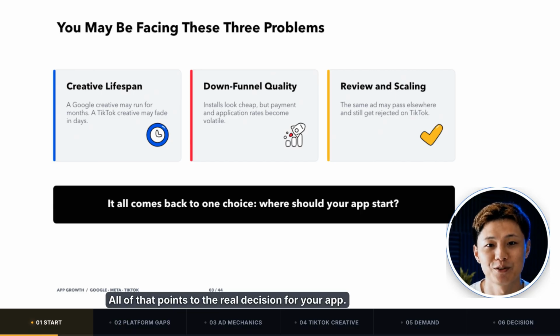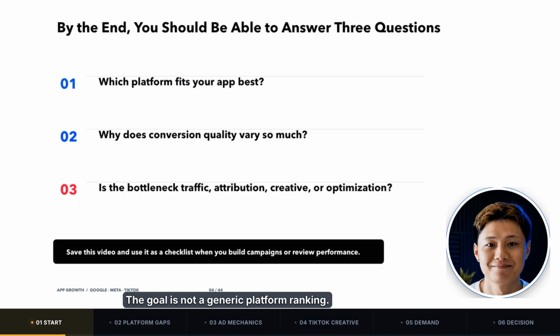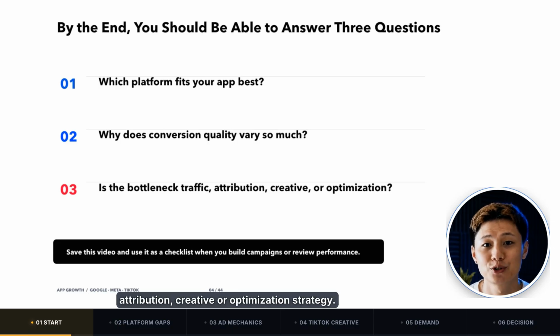All of that points to the real decision. For your app, do you start with Google, Meta, or TikTok? The goal is not a generic platform ranking. You should be able to tell which platform fits your app, why quality differs, and whether the bottleneck is traffic, attribution, creative, or optimization strategy.